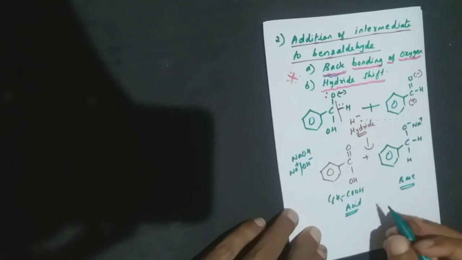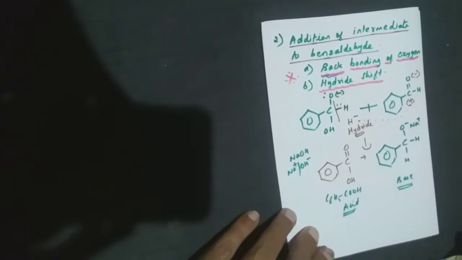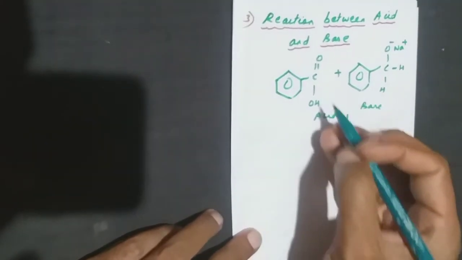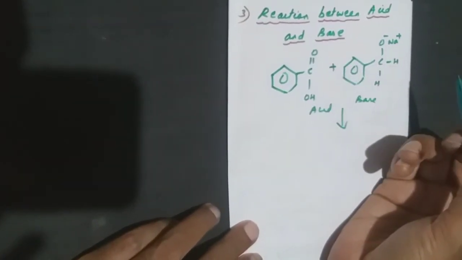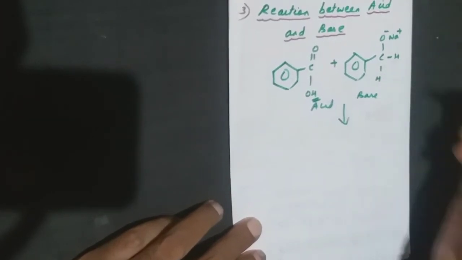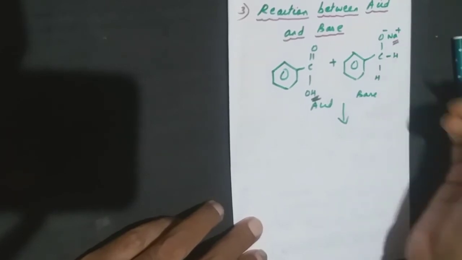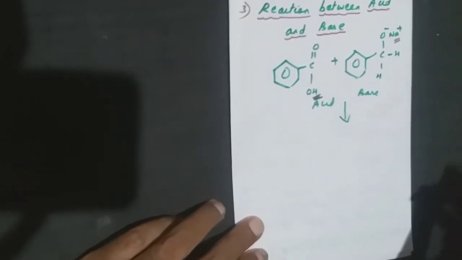The final step is a reaction between the acid and the base. So the last step will be the reaction between the acid and the base. We know that this H and this Na plus will get exchanged. That will be the last step.